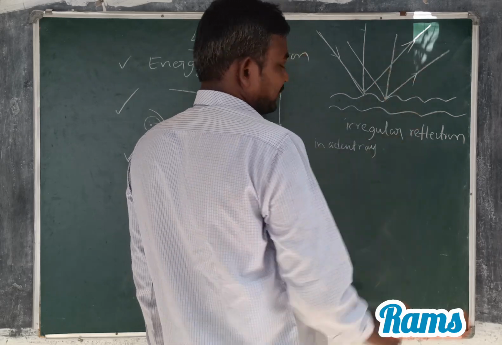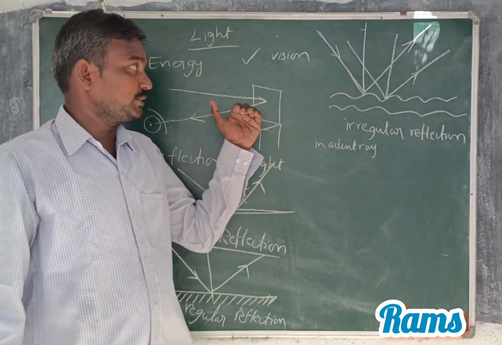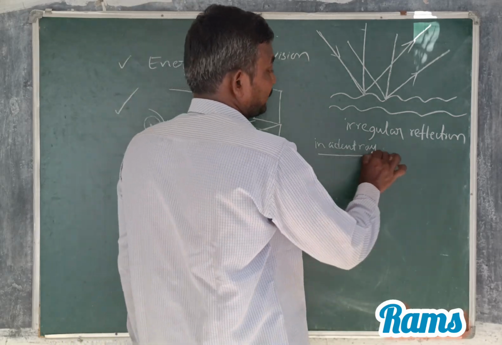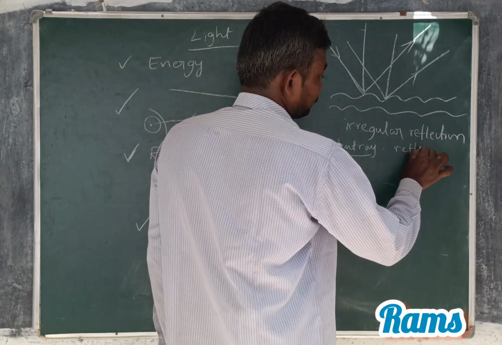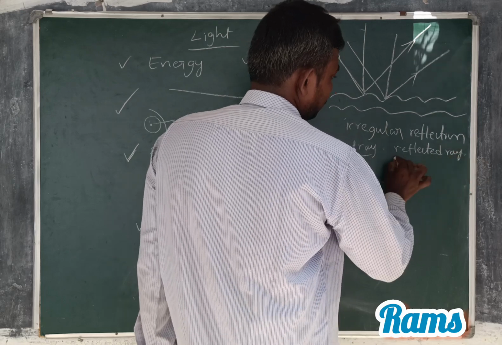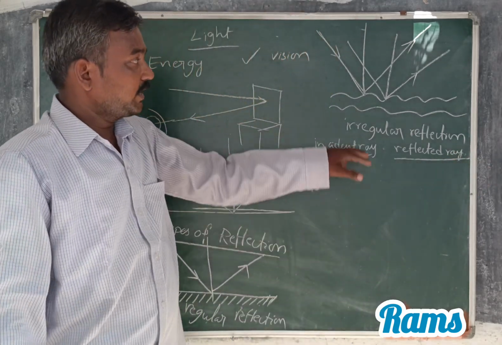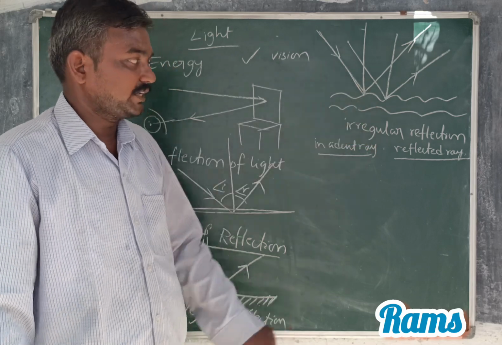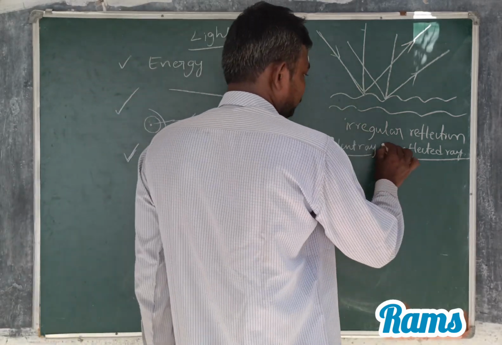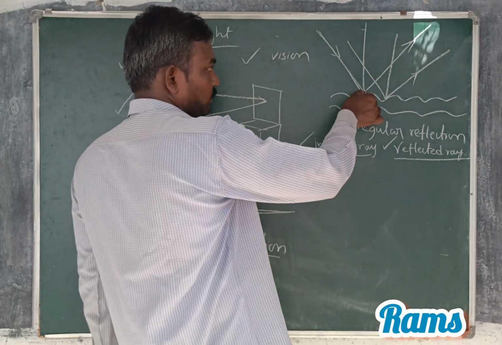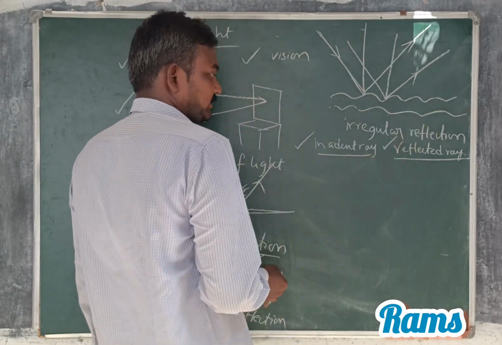And the reflected ray is the ray which is reflected or returned to the same medium. The normal is the line perpendicular to the reflecting surface at the point of incidence.